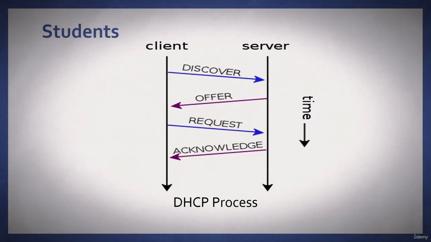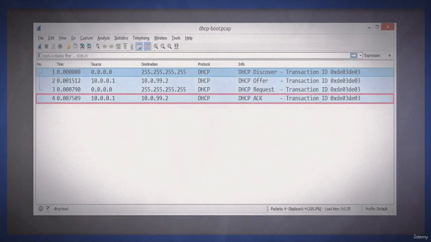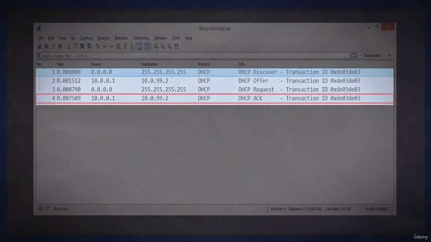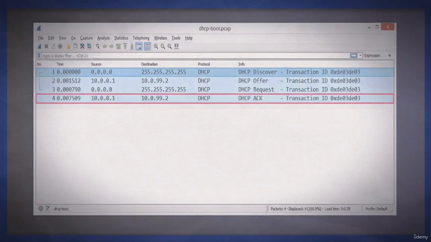We are all familiar with the 4 packet exchange in the DHCP process, but if you drop it into Wireshark, we can actually see the exchange of the discover, offer, request, and acknowledge. And then we can drill down into each individual packet to see what is happening.